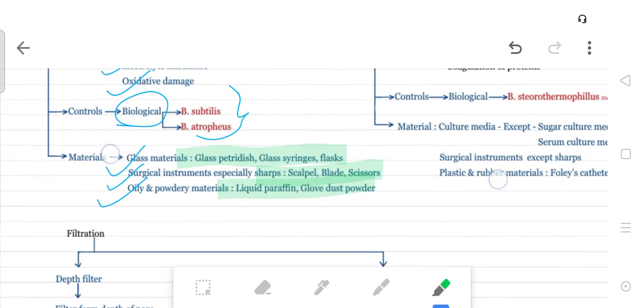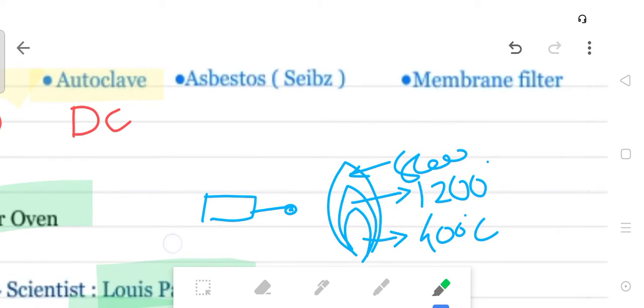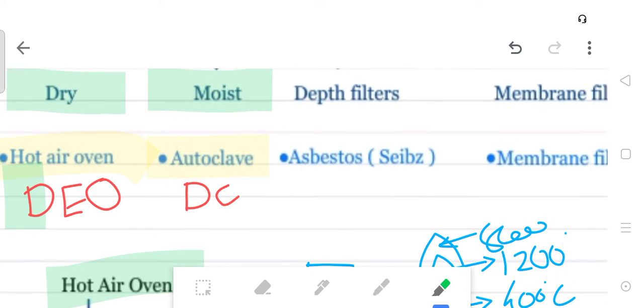The second is moist heat. Moist heat includes inspissation, tyndallization and the autoclave. Here autoclave is the most important. Inspissation temperature is 80 to 85 Celsius for 30 minutes for 3 days, and serum and egg containing culture media can be sterilized by it. Then tyndallization is 100 Celsius for 20 minutes per day for 3 days, and the materials are sugar and gelatin containing culture media.